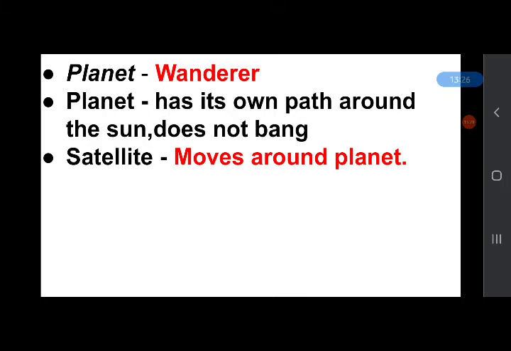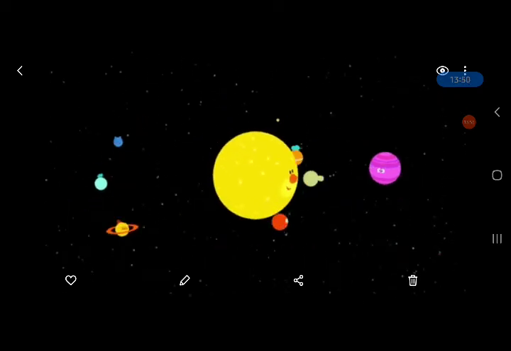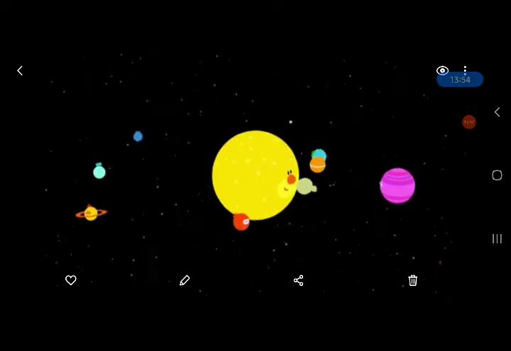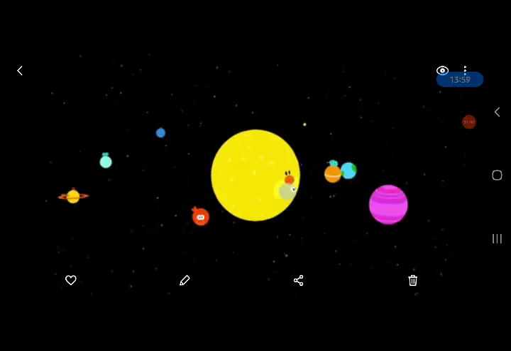And planets rotate or spin like tops on their axis. Do you know what an axis is? An axis is an imaginary line. Each planet has its own path around the sun and hence does not bang into each other like this. Here you can see each planet has its own path around the sun, and that's why they do not bang into each other. They have their own path.